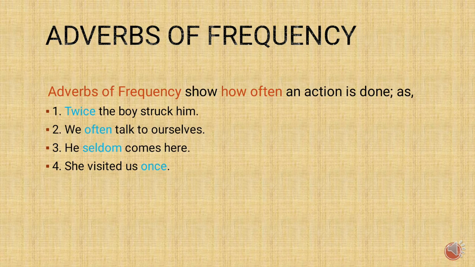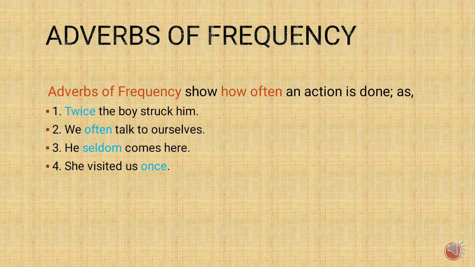Twice. He often talked to herself. Often. So often is an adverb of frequency because it is showing how often the action is done. Then, he seldom comes here. So seldom shows how often.